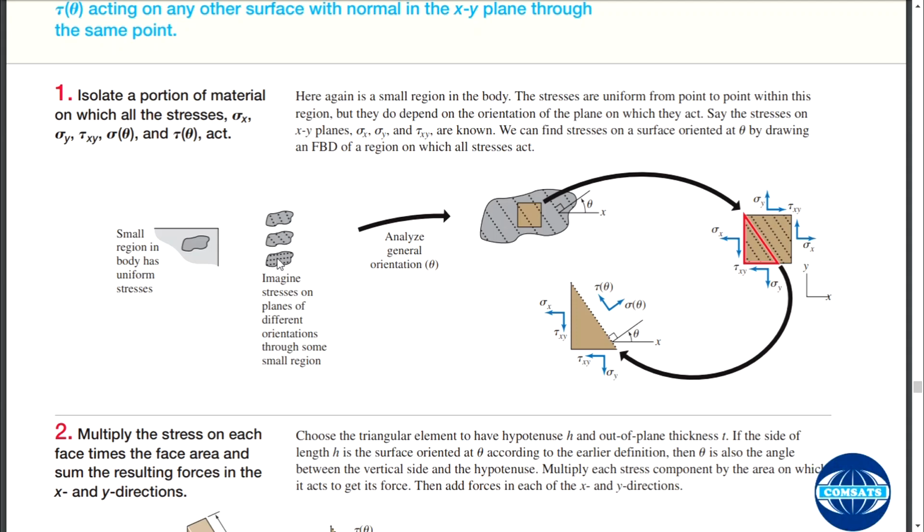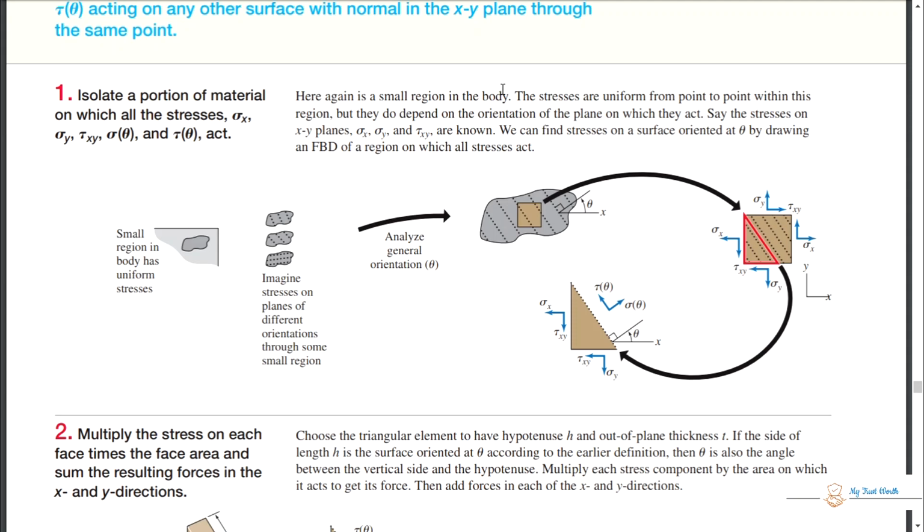Analyze general orientation. What is the orientation? Just consider whether it is along the x-axis or oriented at some angle. If it is oriented at some angle, what we will do is take an arbitrary triangle from this stress block. Why are we taking a triangle? Because this is inclined at some angle theta with the x-axis. It need not be special, because if the angle is 0, that is also some theta, and if the angle is 90, that is also some theta. So this will generalize our equations, and that will be very helpful.